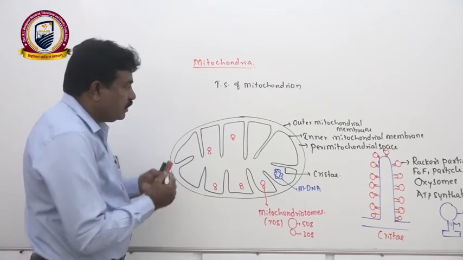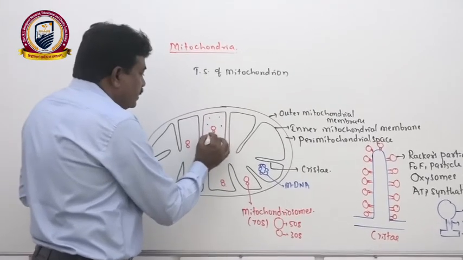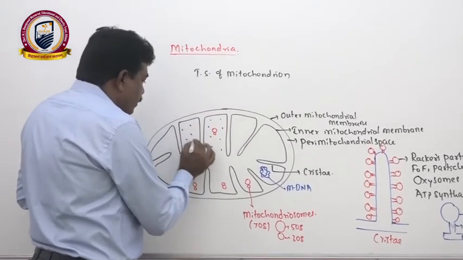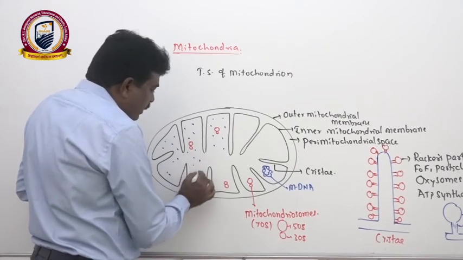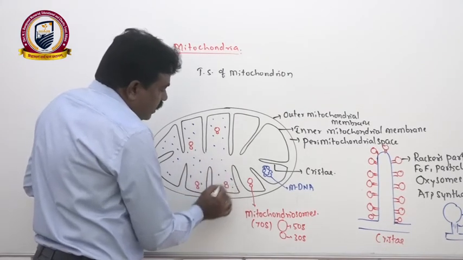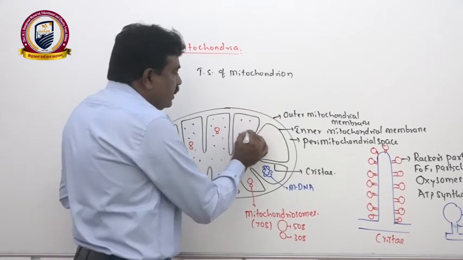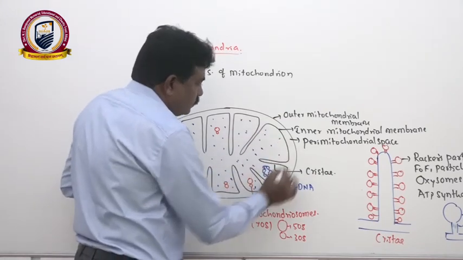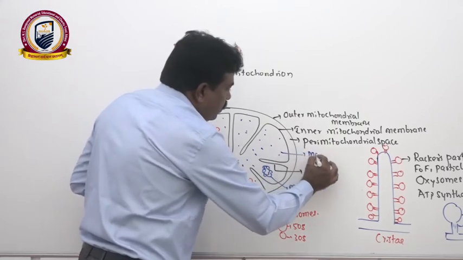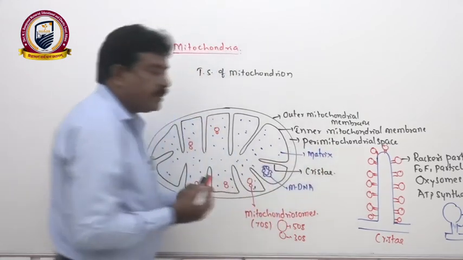In addition to that, this empty-looking space that we are showing is not actually empty. It is filled with a special liquid, and that liquid contains enzymes for the Krebs cycle.